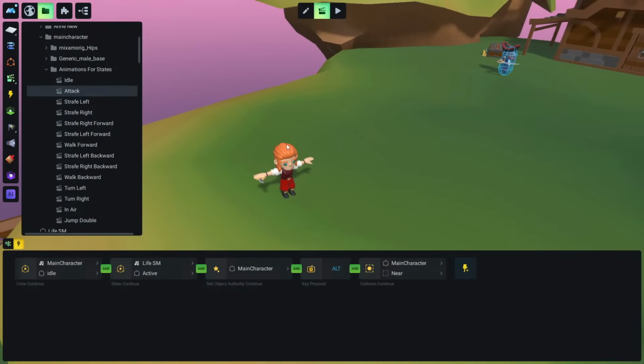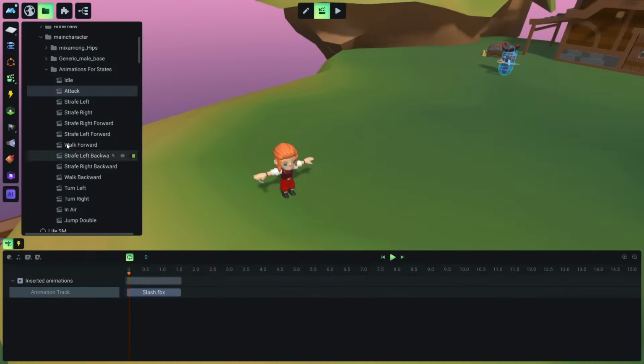So if you remember, the near is this small cylinder. So as soon as our character is in idle state and it's active, and this network thing, it doesn't matter for now, and we hit the Alt key, we have the Alt key pressed, and the character collides with the near collider, then this animation will run. Okay, this is what we did here.